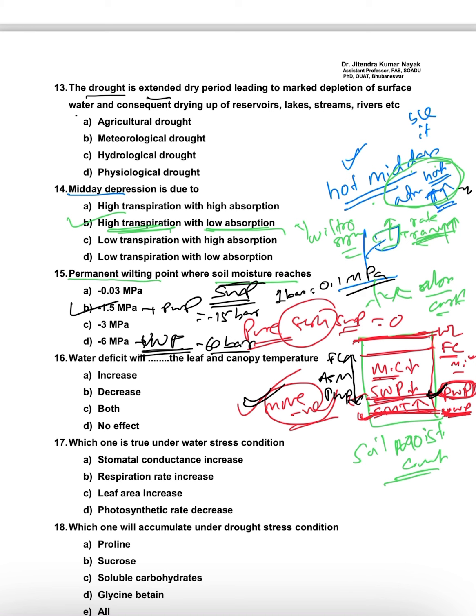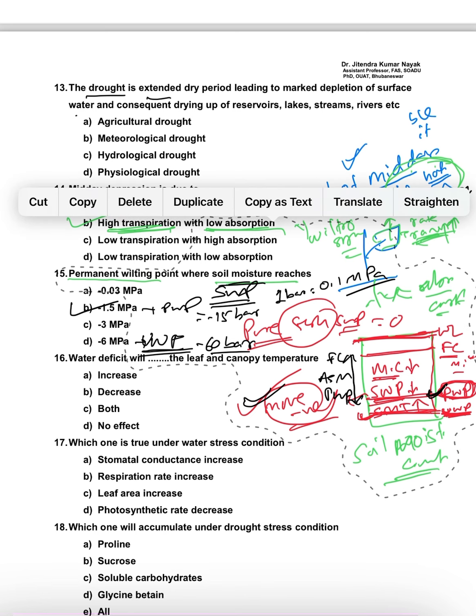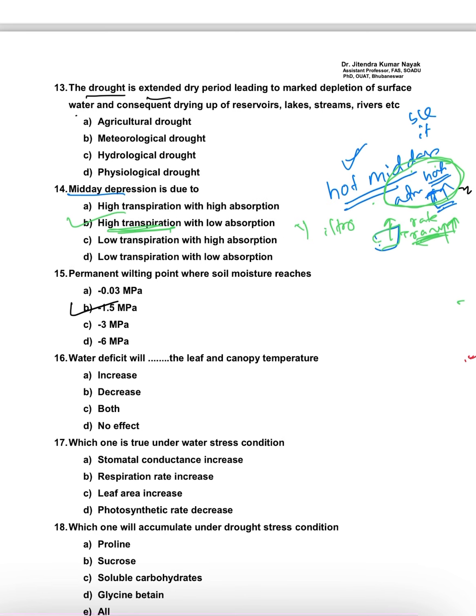Next, coming to water deficiency. Water deficiency will affect the leaf and canopy temperature, but the question is whether the leaf and canopy temperature will decrease or increase, or both will occur, or there is no effect.